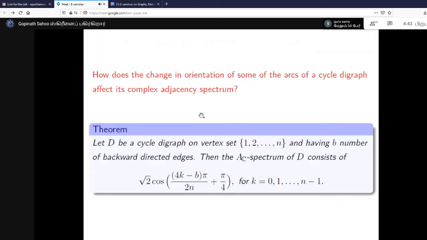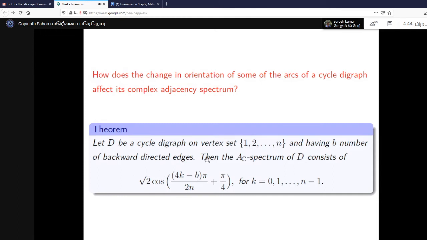Now, if we change the orientation of some of the arcs of a cycle digraph, how will the complex adjacency spectrum be affected? That we have studied, and we find that if B is the number of backward directed edges, that means suppose we are considering clockwise orientation, and there are some directed edges in the opposite direction, then B is the number of those backward directed edges.